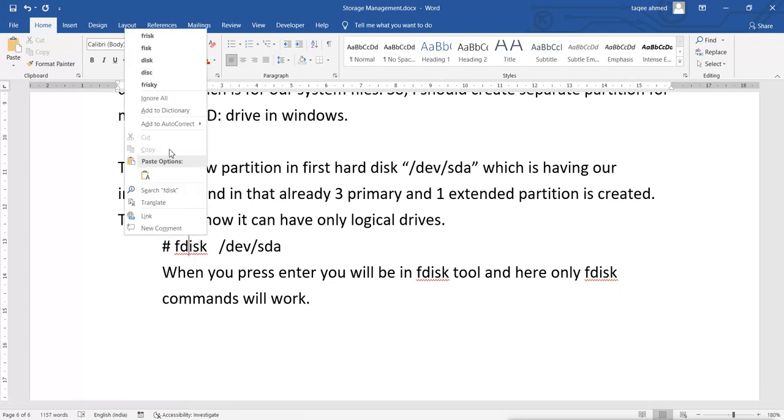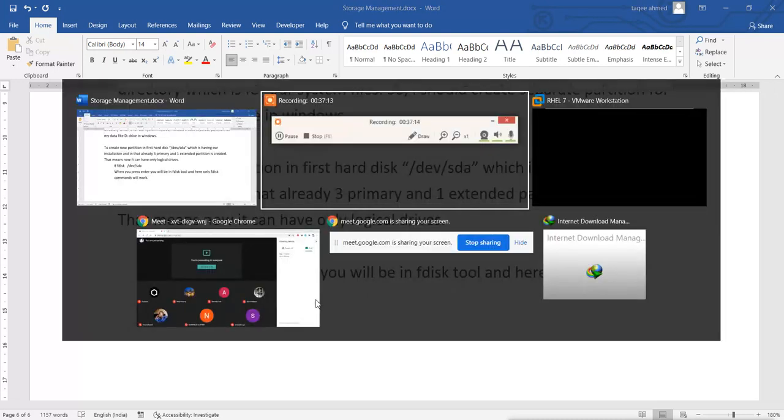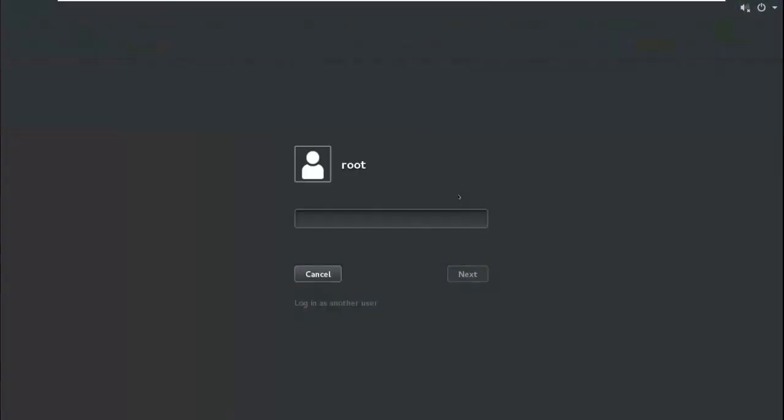Now what are the fdisk commands? They are very simple. It will ask you a question and you just have to answer it with the options, the commands, like pressing A, N, R. Like in the VI editor: when we enter into the VI editor, we are under the VI editor and the commands of VI will work. Normal Linux commands will not work. So let's see, I will create a new partition here.